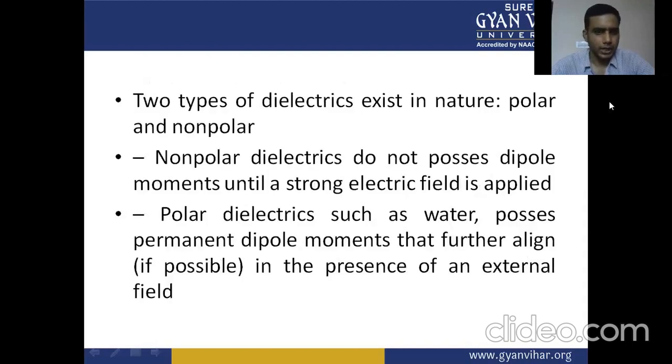Two types of dielectrics exist in nature, polar and non-polar. Non-polar dielectrics do not possess dipole moments until a strong electric field is applied. Polar dielectrics such as water possess permanent dipole moments that further align, if possible, in the presence of an external field.